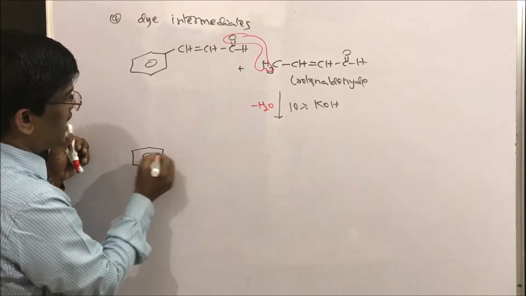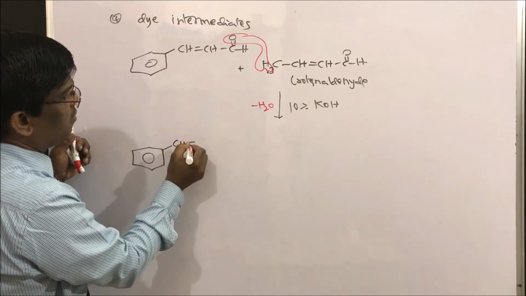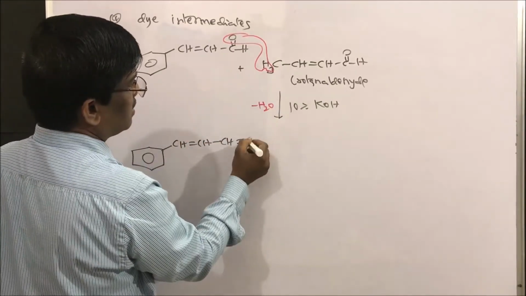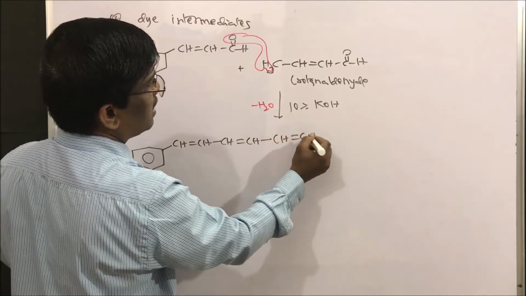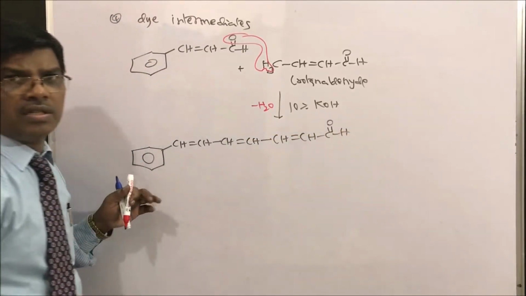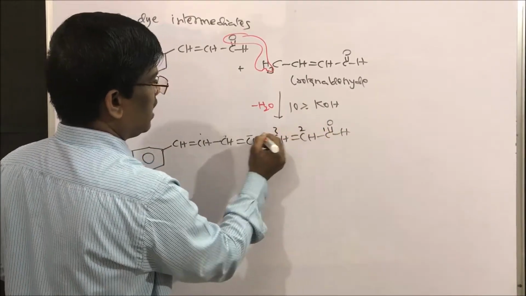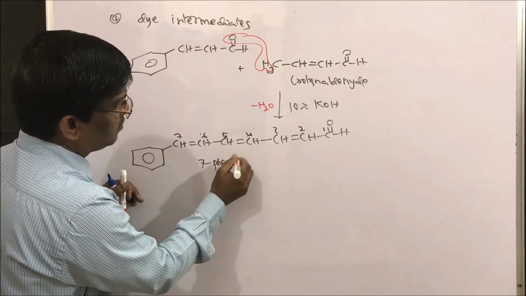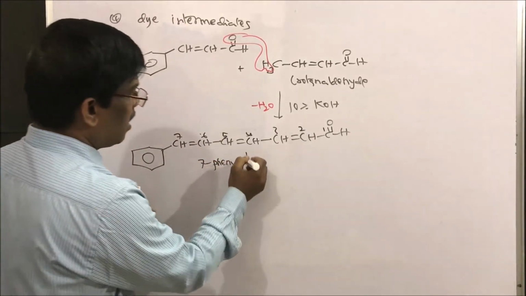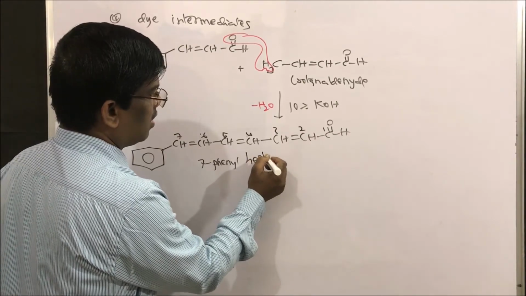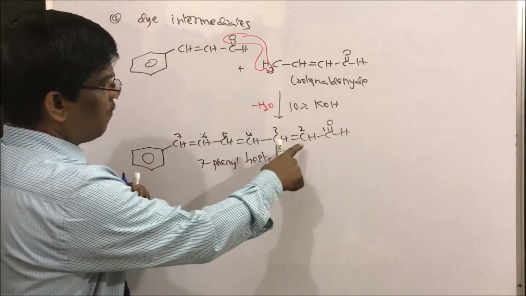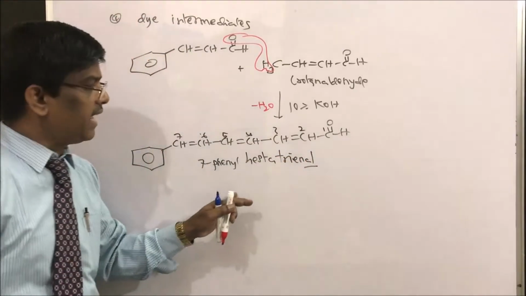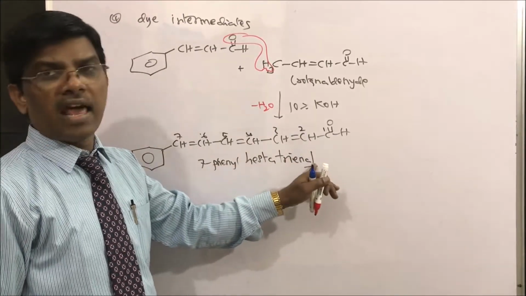What is the dye intermediate? CH double bond CH, now this is CH double bond CH double bond CH. Counting 1, 2, 3, 4, 5, 6, 7, it is 7-phenyl hepta. How many enes are there? 1, 2, 3. Trienal. I am going to get 7-phenyl heptatrienal.